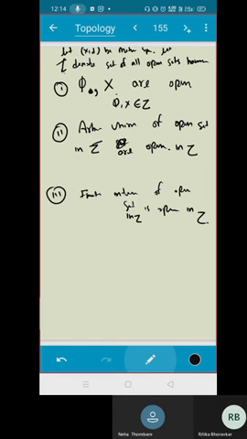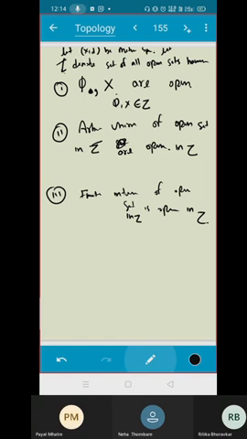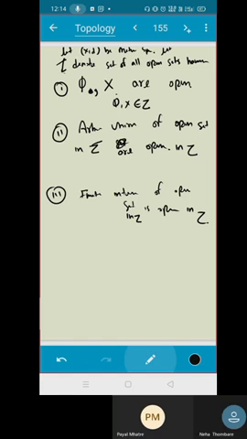And next is finite intersection. Take some elements of tau, take the intersection. The new set is again going to be open and that will be in tau. Do you understand this? So this tau is called a topology. Don't worry, we are not going to do much in this. I just wanted to define what a topology is.